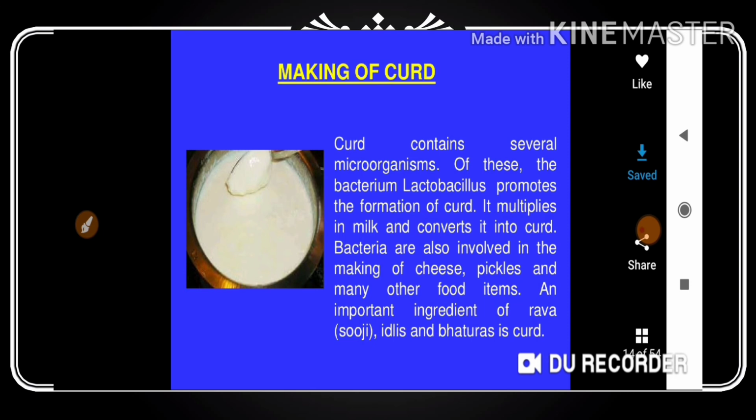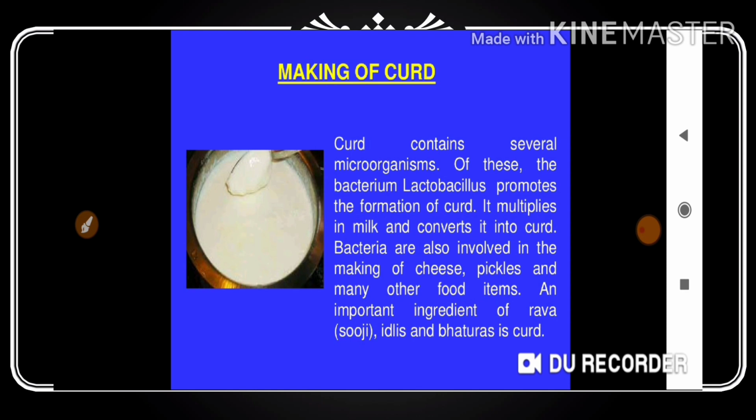An important ingredient of rava idlis and bhatura is also curd. Both these dishes need curd. Whenever making idlis using rava, or dosa, a little bit of curd is added. So curd acts as an ingredient here, and it is very important for our body to maintain health. Curd and buttermilk are very important. Cheese you can have a little bit. So these are very helpful.